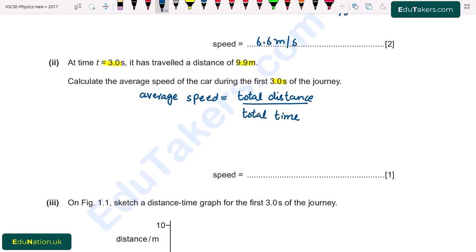It will be equal to total distance 9.9 meter and time 3.0. So the value of average speed comes to be 3.3 meter per second. I write here, speed is equal to 3.3 meter per second.